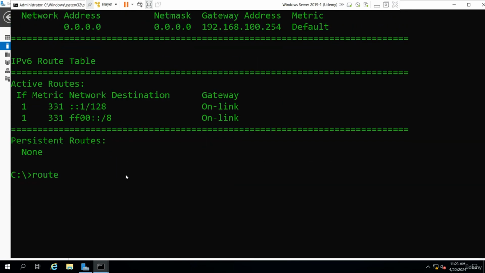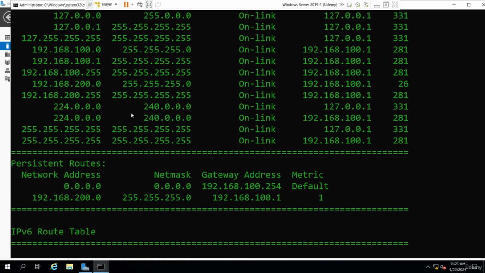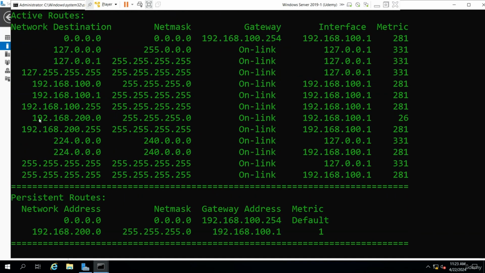So I do route add 192.168.200.0, space the word mask, space the subnet mask, all right? Space the IP address that I'm actually on, which is 100.1. I like to put a negative P, which is a persistent route, which means if I restart, the route is going to be there, and I'm going to press enter. Now it worked. Okay, the route worked, but how about if I do route print? Do I see that other network? Yes, you do. I do see the 192.168.200 network. So it's in my routing table.